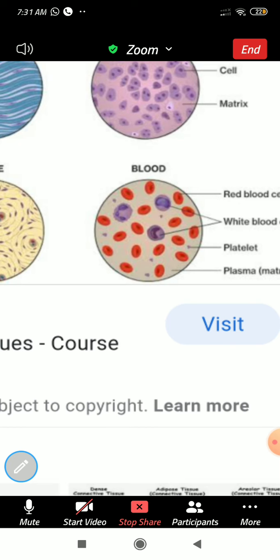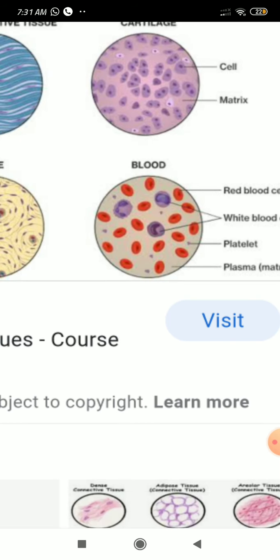So blood is a type of connective tissue, and because of its nature we call it a fluid connective tissue. Why? The major portion of blood contains water. Nearly 85 to 90% of its extracellular fluid is made up of water, which we call plasma. Along with the water, we can find some antibodies, some proteins, and some other components here.